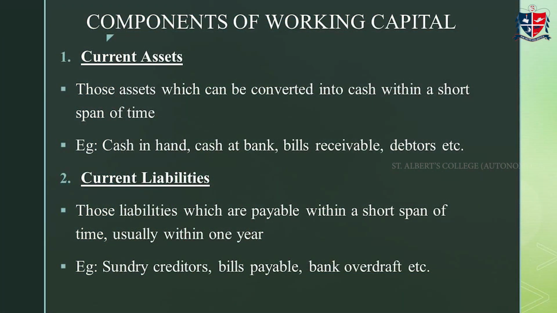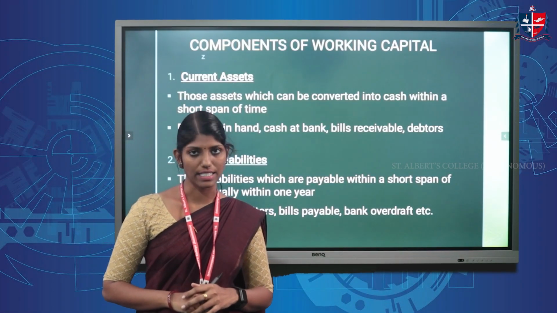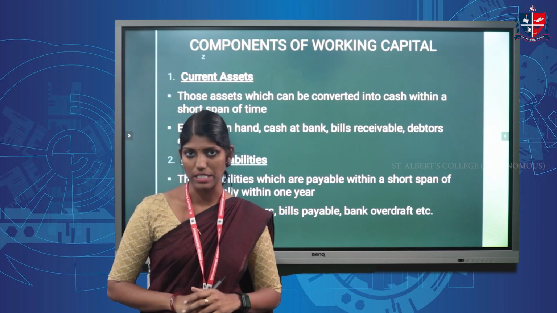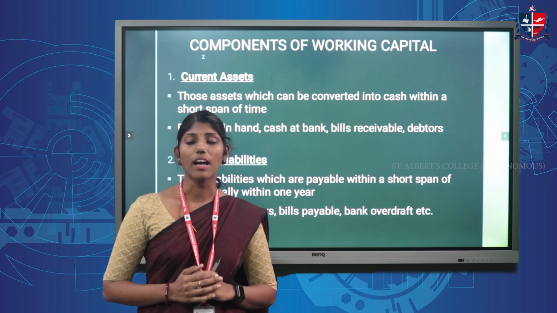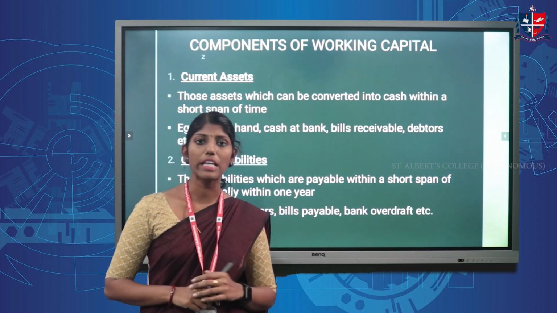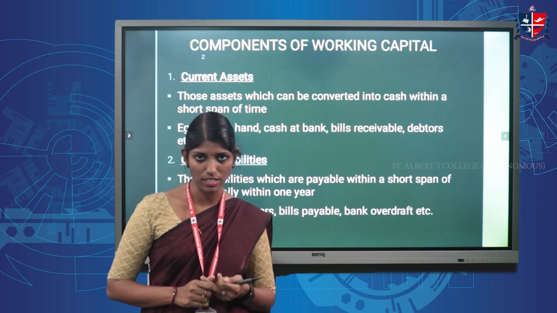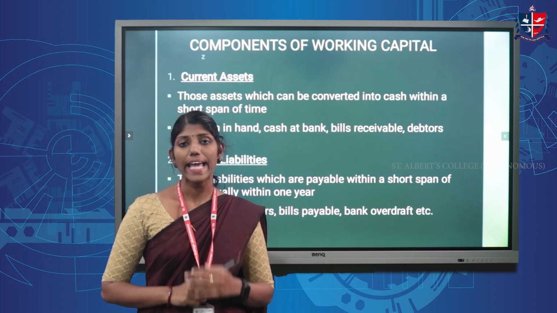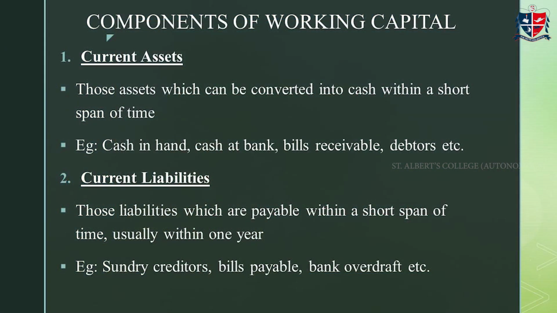Next is components of working capital. There are two components of working capital. Number one is current assets and number two is current liabilities. Current assets are those assets which can be converted into cash within a short span of time, normally 1 year. For example, cash, sundry debtors, prepaid expenses, etc. are the current assets. The next is current liabilities.